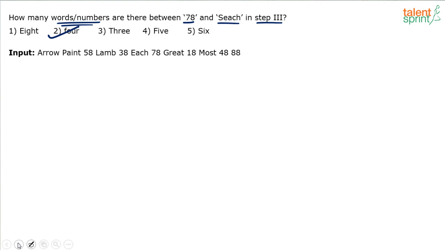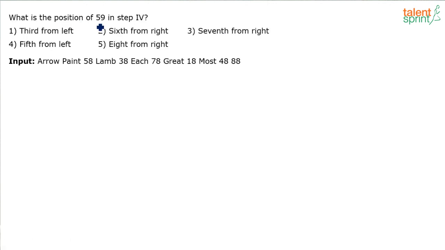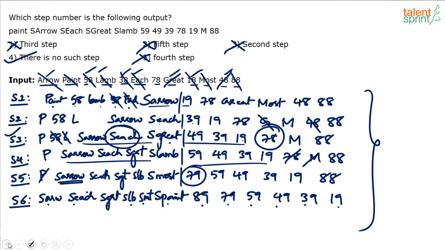And the last question now. What is the position of 59 in step 4? Find out the position of 59 in step 4. Step 4 is here. Position of 59. 59 is here, right? So I think from the left hand side, I can say it is first, second, third, fourth, fifth, sixth. Sixth from the left hand side. Right? Sixth from the left hand side.